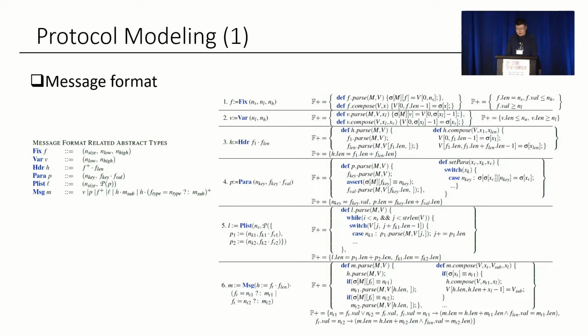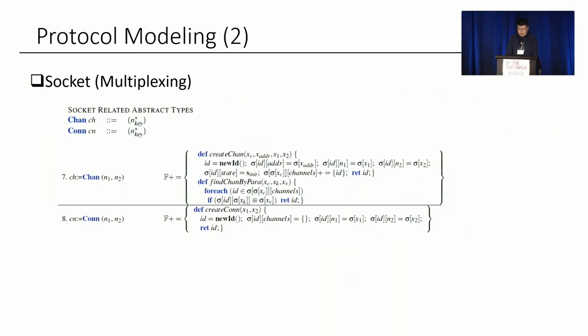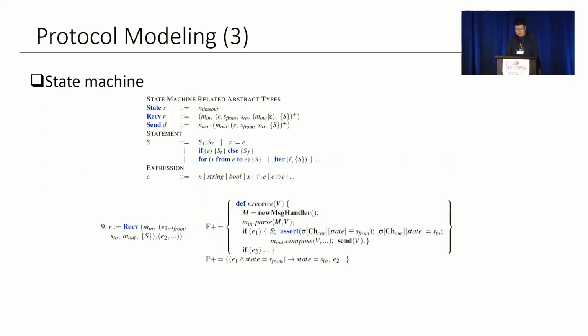Because of time limit, details of the semantic symbols will be skipped here, and the interested audience may refer to our paper. For protocol multiplexing, we define 2 socket types, channel and connection, that contain a list of protocol parameters. Channel can multiplex the underlying connection, and the channels can be indexed by different protocol parameters. For state machine, we define the protocol state, message receive, and message send behaviors. It expresses how the message payload without any message headers is processed and how the state transition is performed based on the processing of the message content.